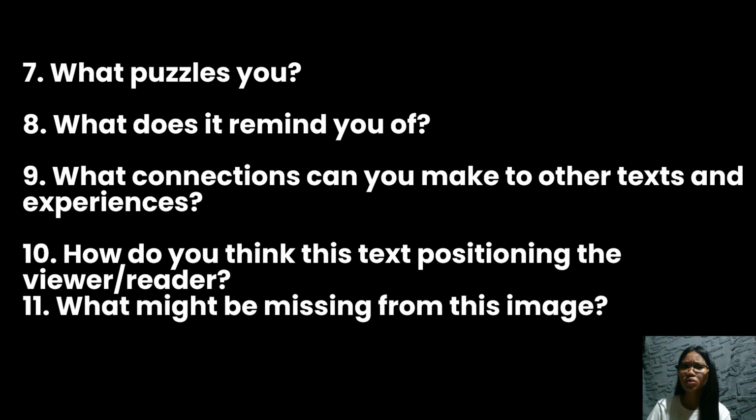What puzzles you? What does it remind you of? What connections can you make to other texts and experiences? How do you think this text is positioning the viewer or reader? What might be missing from this image?